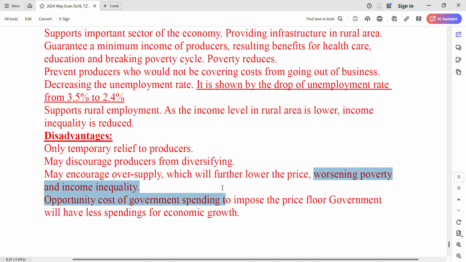Remember to say this, relating the theory with poverty and income inequality. And then the opportunity cost of government spending, because we need to spend some money to impose the price floor. So the government will have less spending for economic growth. With no economic growth, poverty will come back. So these are the two sides.